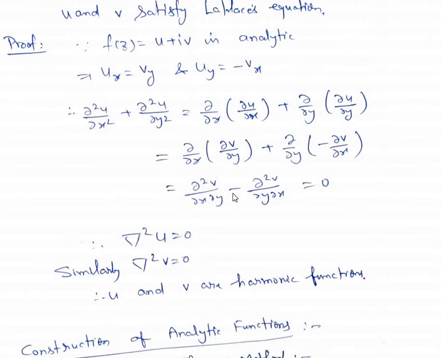So this term is ∂²v/∂x∂y, and this is minus ∂²v/∂y∂x. Now because v is a continuous function of x and y, these two terms are the same, so they get cancelled and this is equal to 0. Therefore del square u is equal to 0. Similarly del square v is also 0. Therefore u and v satisfy the Laplace equation and therefore u and v are harmonic functions.